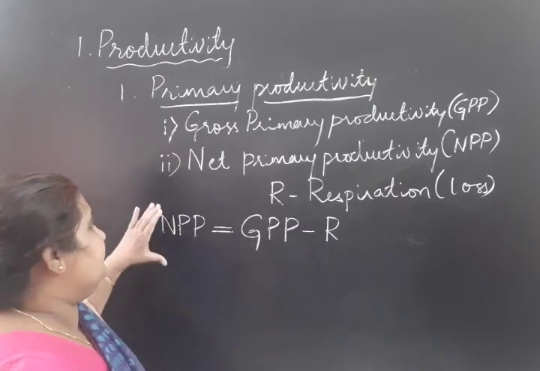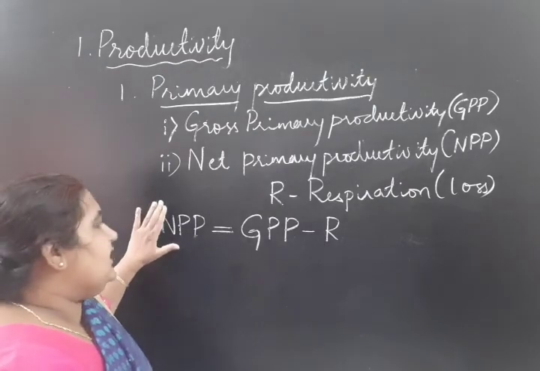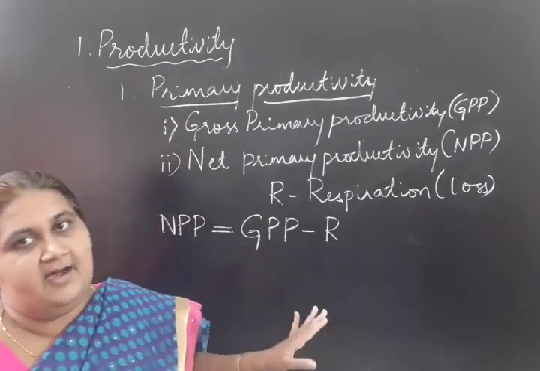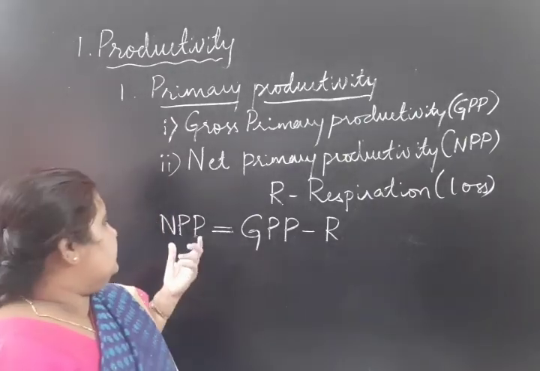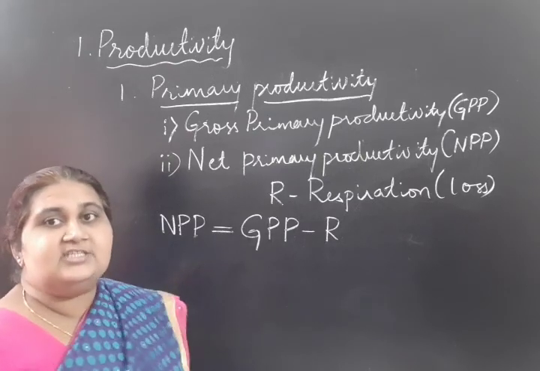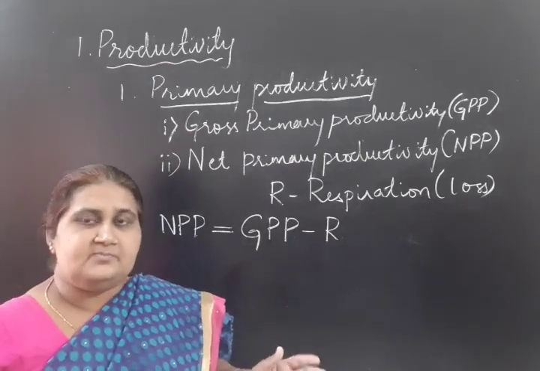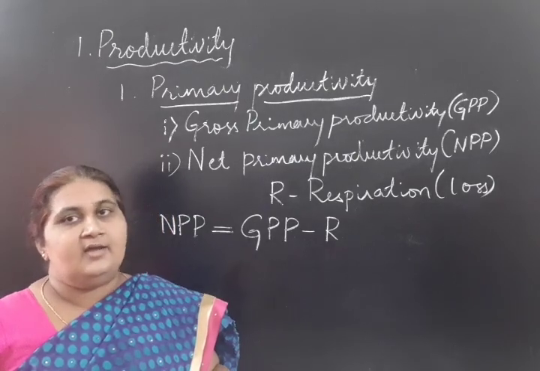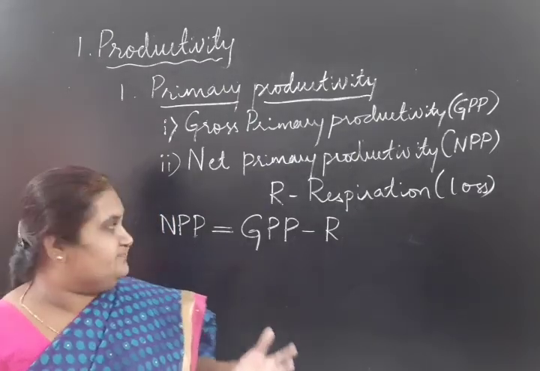We can also write it in the form of an equation: NPP is equal to GPP minus R. NPP is the stored energy for consumers, that is herbivores or decomposers.